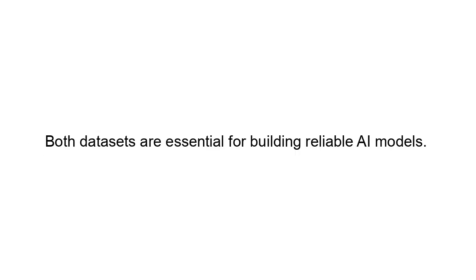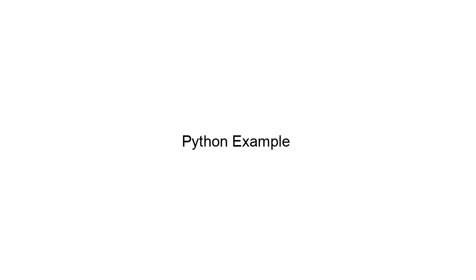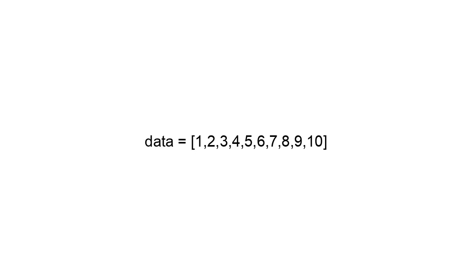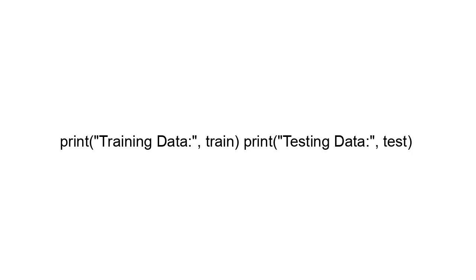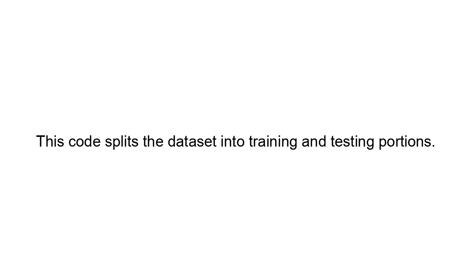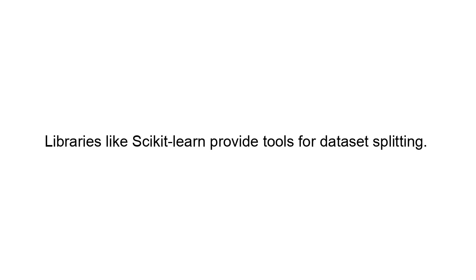Python example. Example using Python. From sklearn.model_selection import train_test_split. data = [1, 2, 3, 4, 5, 6, 7, 8, 9, 10]. train, test = train_test_split(data, test_size=0.3). print("Training data:", train). print("Testing data:", test).